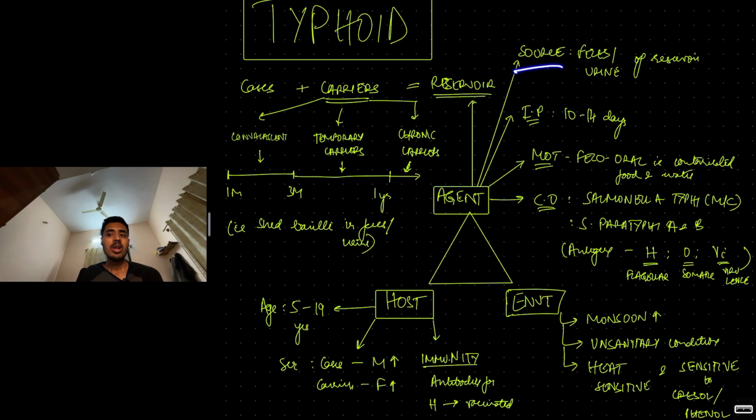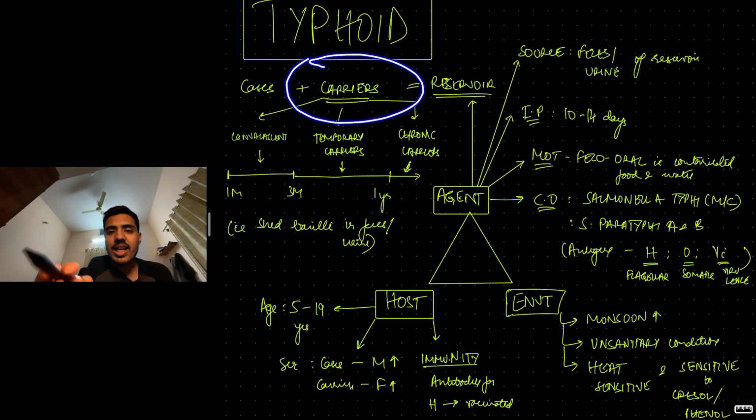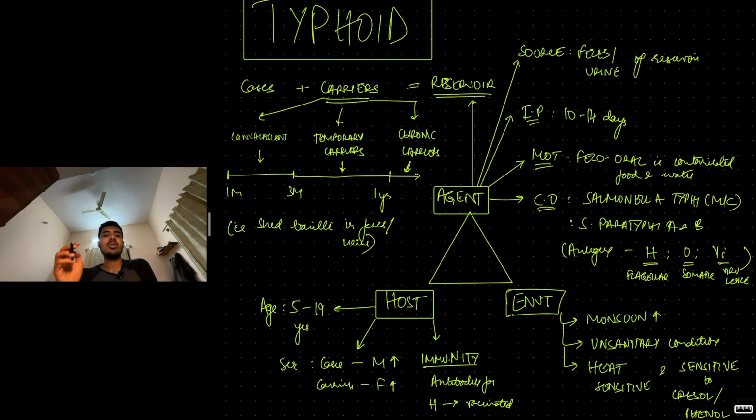So reservoir is whom? Reservoir is again a human reservoir. Okay, only human reservoir. Typhoid does not infect animals. So you have clinical cases. Of course, people who have typhoid, acute typhoid illness, they are reservoirs. But in typhoid, carriers are extremely important. So these carriers can be of three types: convalescent carrier, temporary carriers, and chronic carriers.